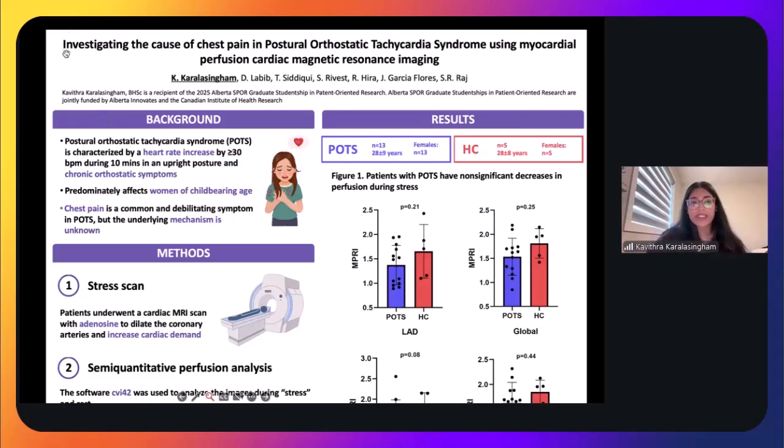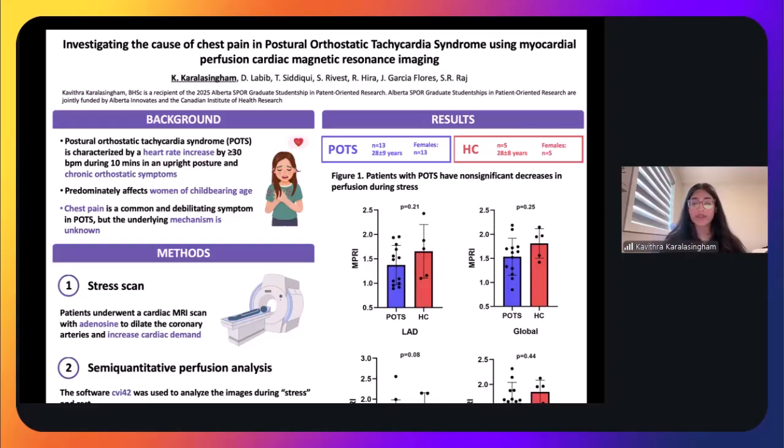So my poster is talking about investigating the cause of chest pain in postural orthostatic tachycardia syndrome using myocardial perfusion cardiac MRI imaging. So what is POTS? POTS is a condition characterized by an increase in heart rate when these patients stand by at least 30 beats per minute. And it's also associated with many chronic symptoms, such as lightheadedness, mental clouding, and chest pain. And this condition mostly affects women of childbearing age. They're typically on the younger end.